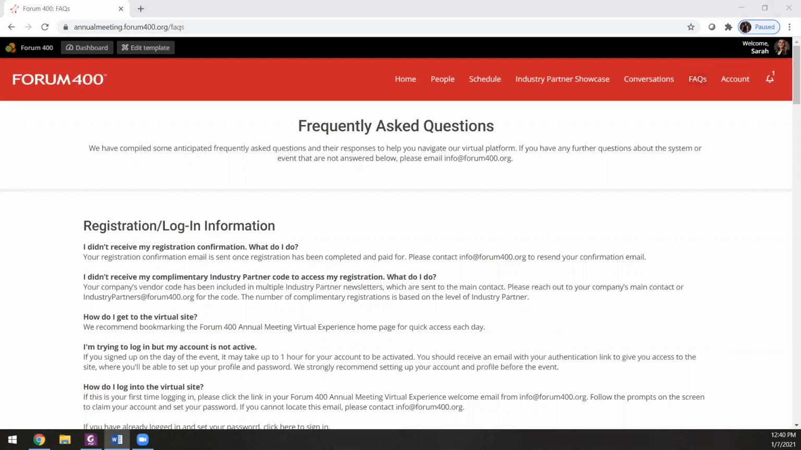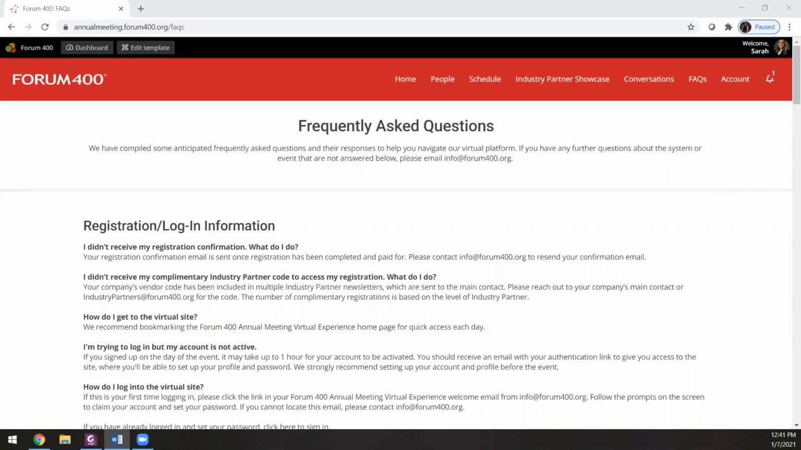info@forum400.org. To give a quick summary, here are the top things you should do prior to the event to set you up for success. First and foremost, log into the virtual event platform at annualmeeting.forum400.org prior to the event to set up your profile and get yourself oriented with the site. Don't forget to bookmark this page as well so you have easy access throughout the week of the event.